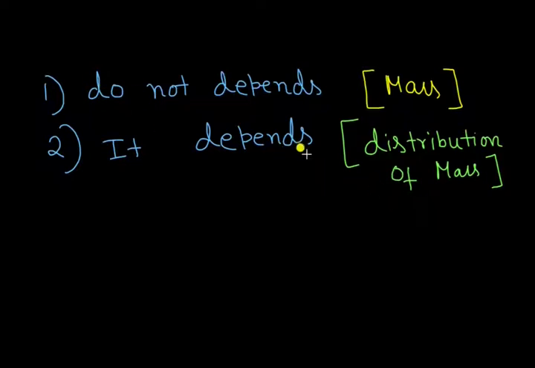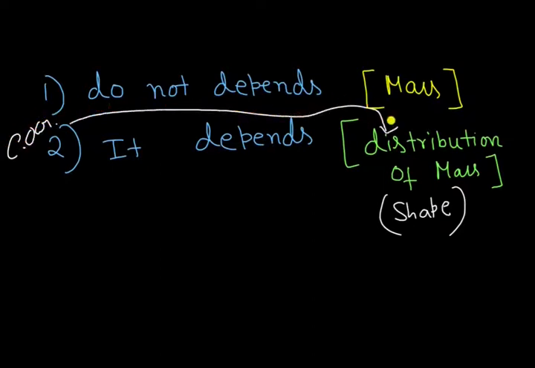That means the shape of a body. How the mass of a body is distributed, that is the shape of an object, shape of a body. So center of gravity depends only on the distribution of mass, not the mass of an object.